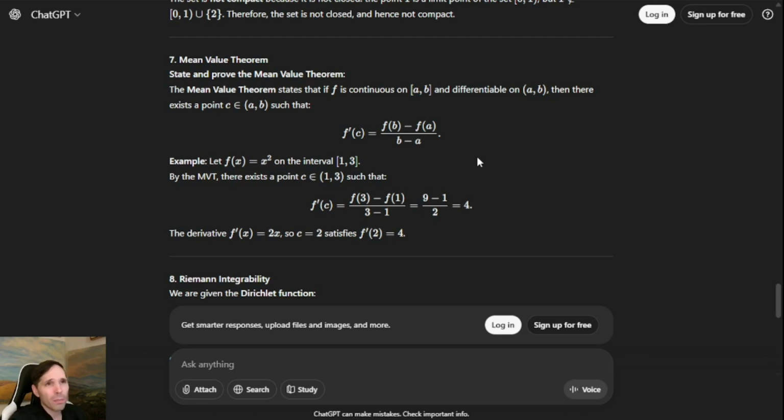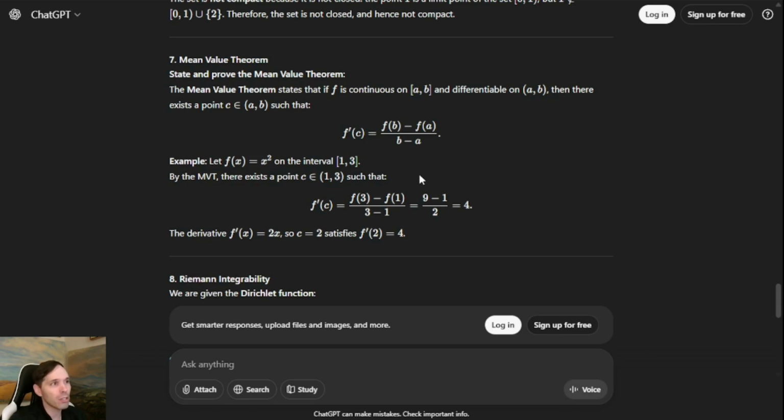So the proof of the mean value theorem often relies on something else that I think is known as Rolle's theorem, which is essentially that if f of b and f of a are the same value, so their difference is 0, then there exists a point in the open interval between them such that the derivative is 0. And usually the mean value theorem is proved using this idea.